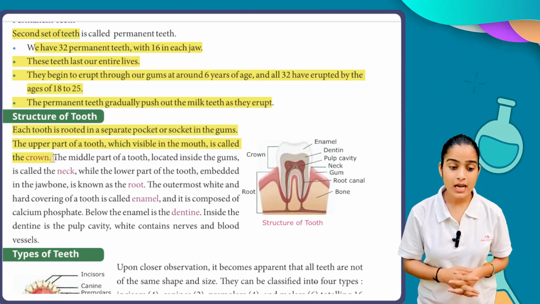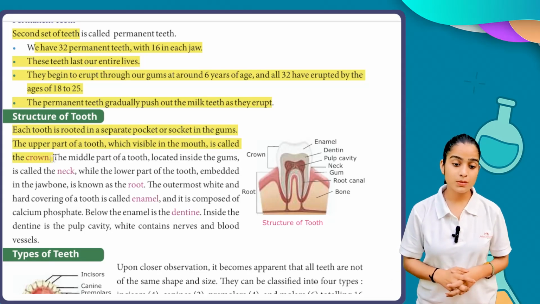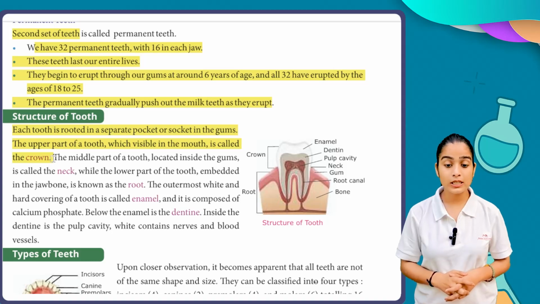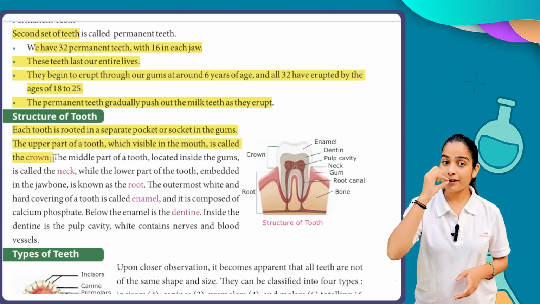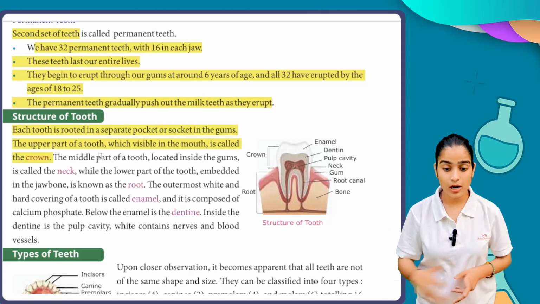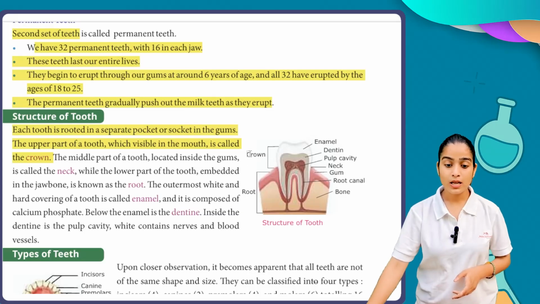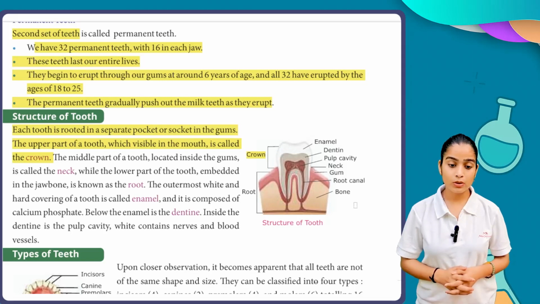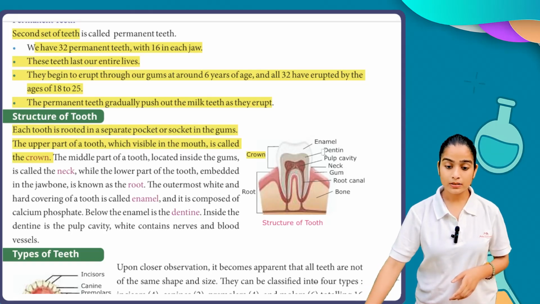Next, the upper part of the tooth which is visible in the mouth is called the crown, as you see in this picture as well. Next, the middle part of the tooth, located inside the gums, is called the neck. This part is connected to your gums.